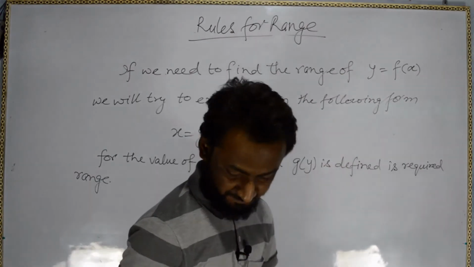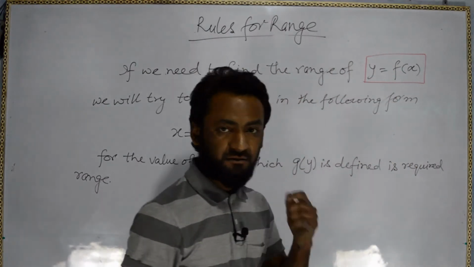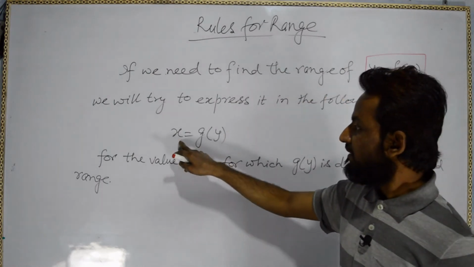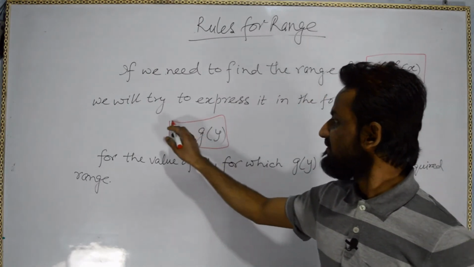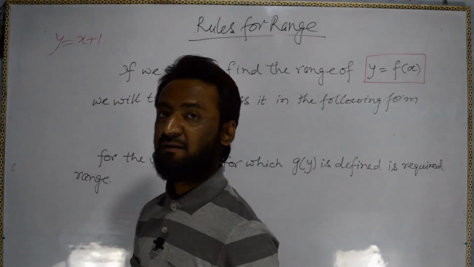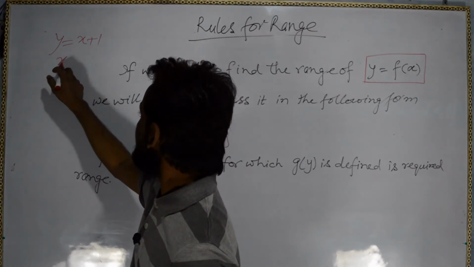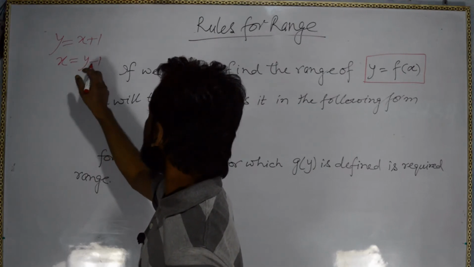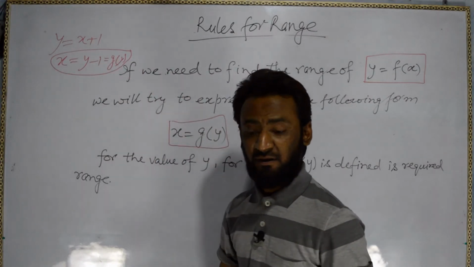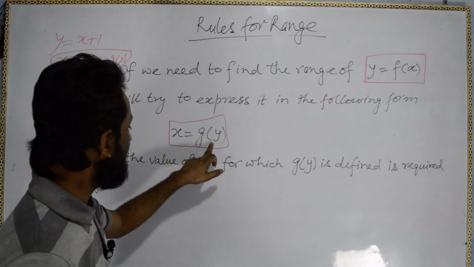Very first we have this equation y equal to f(x). Then this y equal to f(x) we have to write anyhow in the form x equal to g(y). As I wrote, it was given y equal to x plus 1 in the previous one. So we have to write it in the form x equal to y minus 1, then we will call it g(y). This was the example.